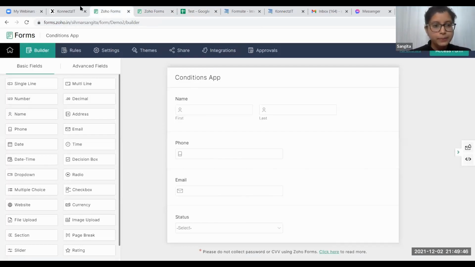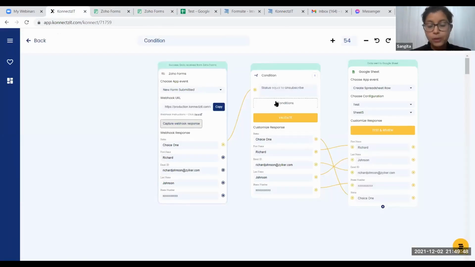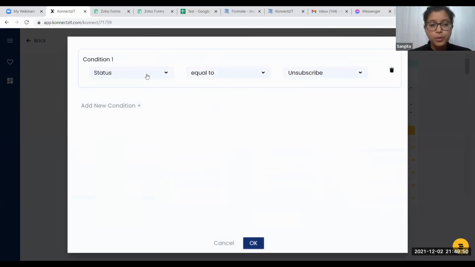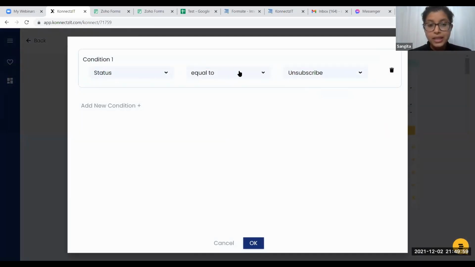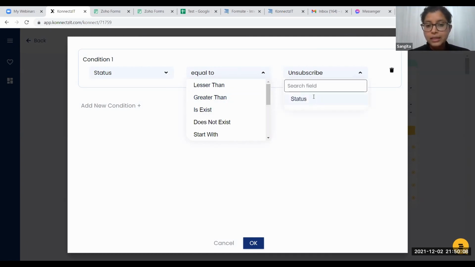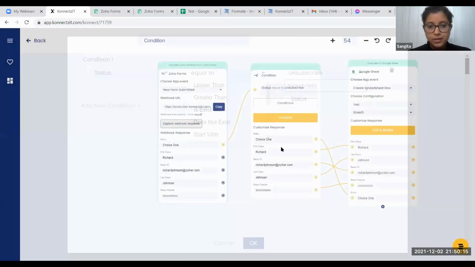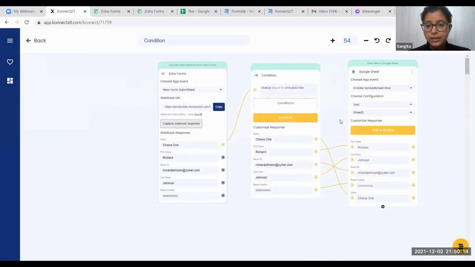Till then, I'll just show you how these conditions actually are. As you can see here, I have mapped this particular status to this particular field here. I actually have various other things which I can equate to, like lesser than, greater than, and all of them. Also, you can add a different field if it does not already exist by clicking here, typing, and pressing enter. So you have different conditions to work on here.